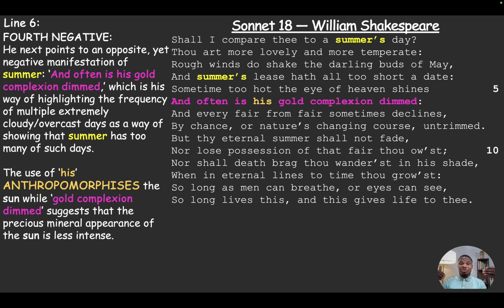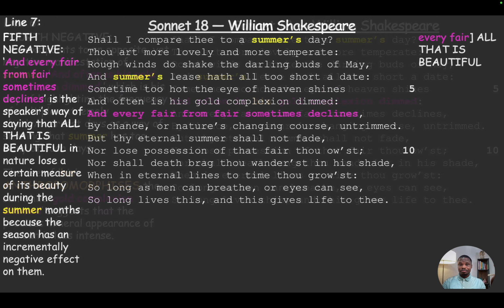Now, his use of "hairs" in reference to the sun is an anthropomorphism, right? While "gold complexion dimmed" suggests that the precious mineral appearance of the sun is less intense. So the sun has a golden sheen to it, but sometimes it's dimmed. And so it doesn't shine as bright as it should. Those are not summer days that people are going to enjoy, because it becomes even more dreary and cold.